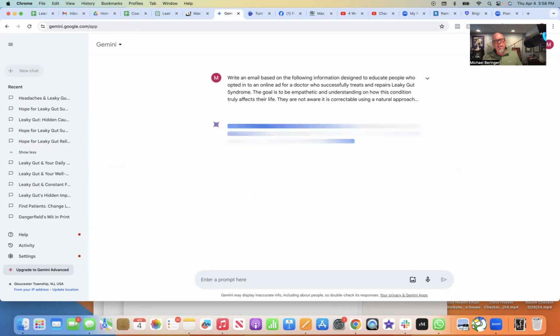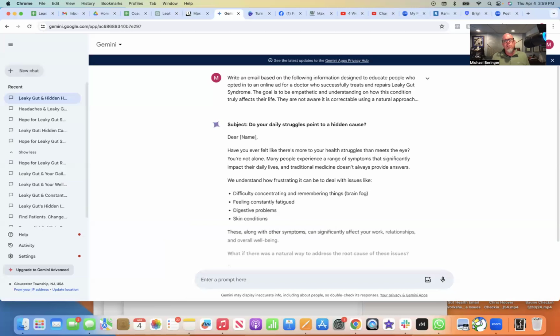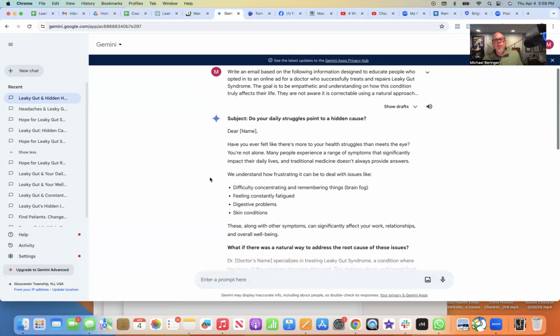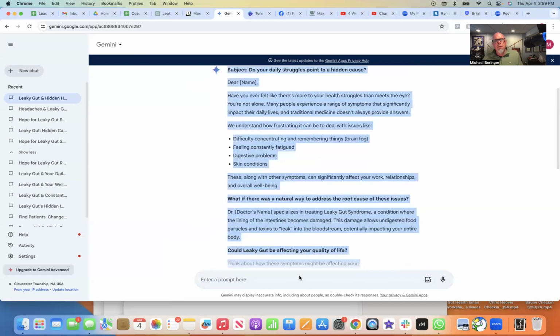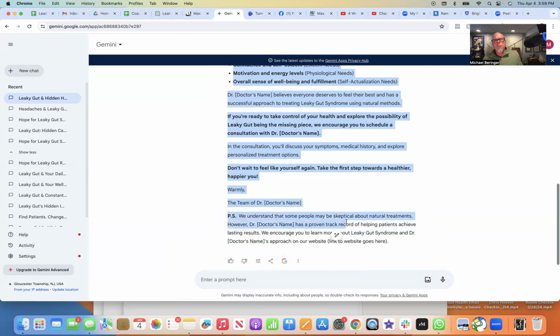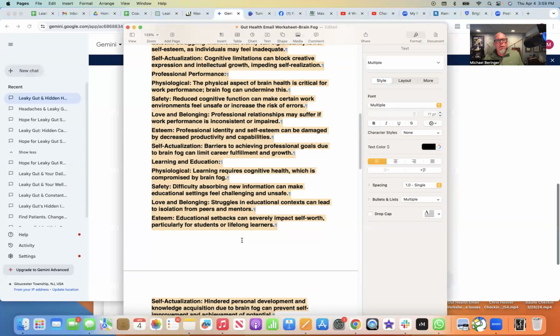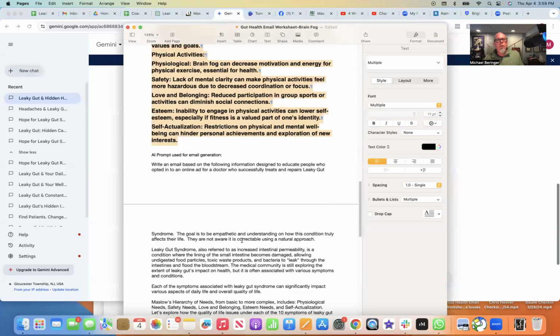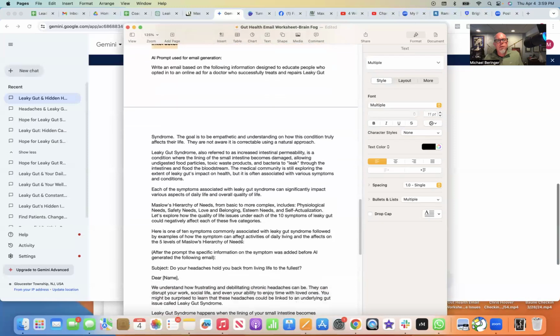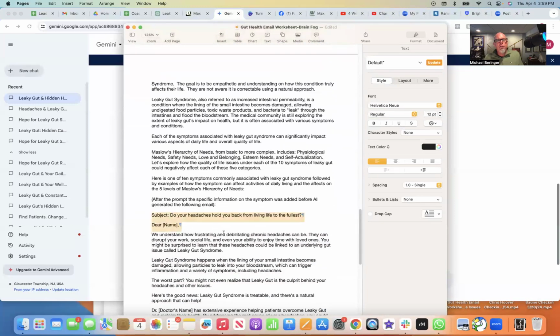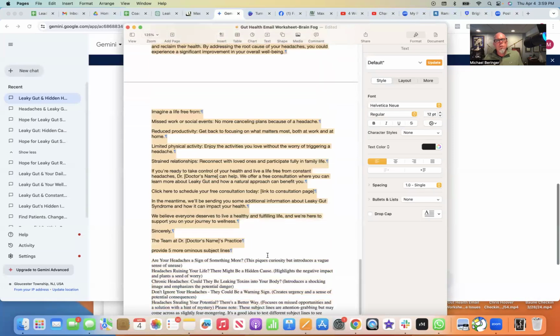So I'm trying to do these all exactly the same. I'll be able to refine them, ask for more detail, and could probably come up with multiple sequences for an entire year on leaky gut if I needed all that. So now I'm going to take this email that I wrote. You know, we can read it, but it works. Once you try this, you'll see these emails are pretty good. So I'll copy that, bring it back here, and I will write over after my prompt. I'll write over where the email should go.